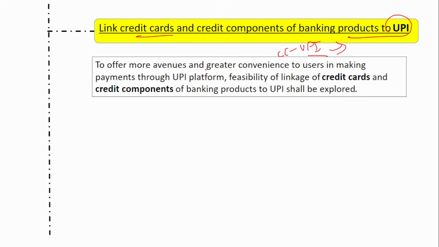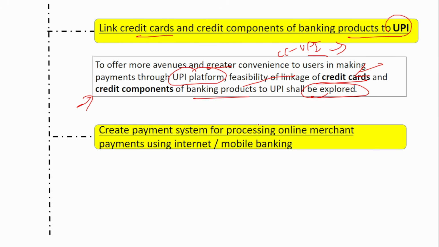So to offer more avenues and greater convenience to users in making payment through the UPI platform, feasibility of linkage of credit cards and credit components of the banking products to UPI shall be explored. So already it is in practice, new credit components. So if you see credit card, we know that they have been linked, right? So credit components also. So pre-sanctioned credit limits are now being explored, are now being made available in the UPI. So this is also being developed.